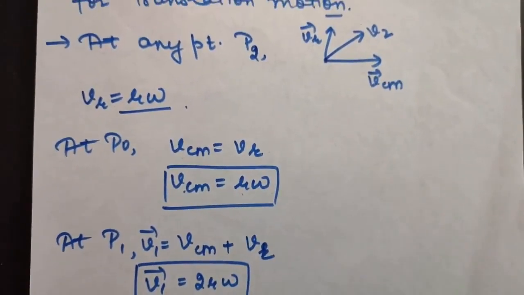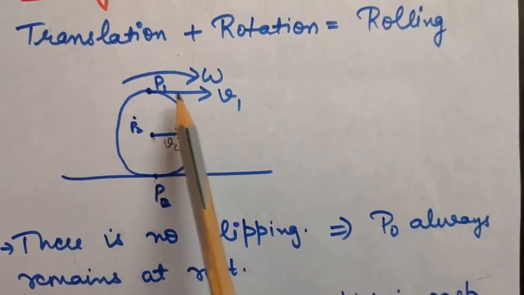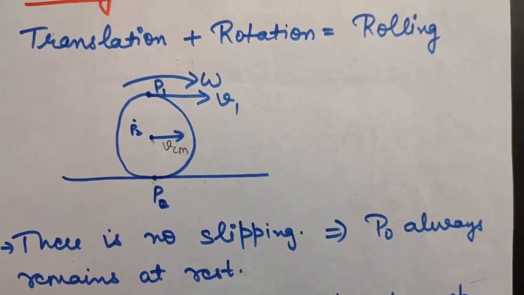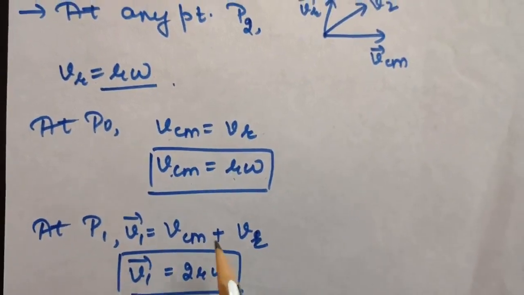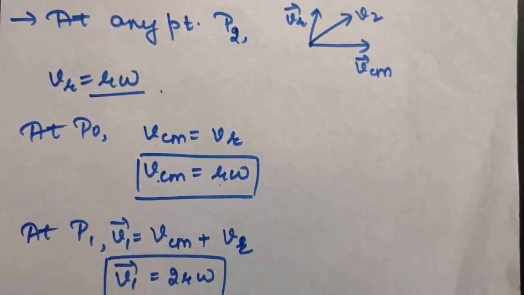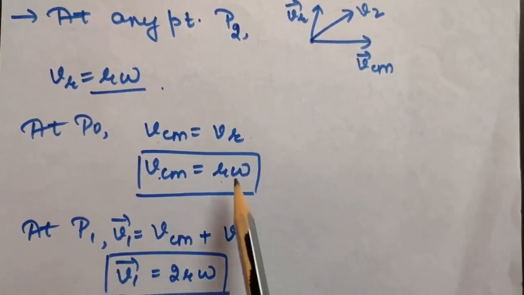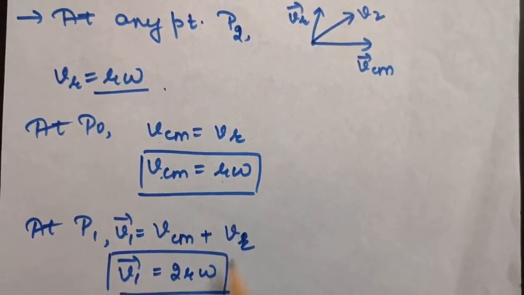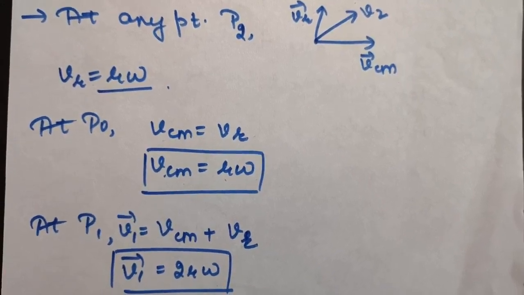Similarly, at P1, that is this point, I am assuming the velocity is V1, but here also it will be due to two velocities. So V1 will be equal to VCM plus VR. That means VCM and VR both will be in one direction for P1. So VCM plus VR means R omega plus R omega. So velocity at P1 is 2R omega.